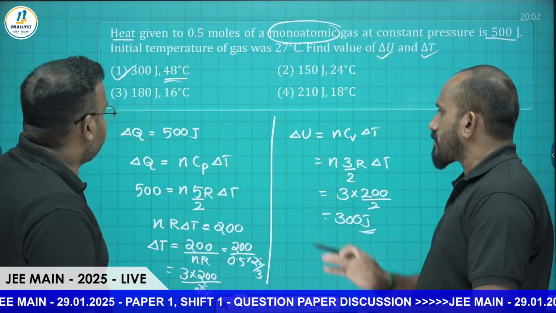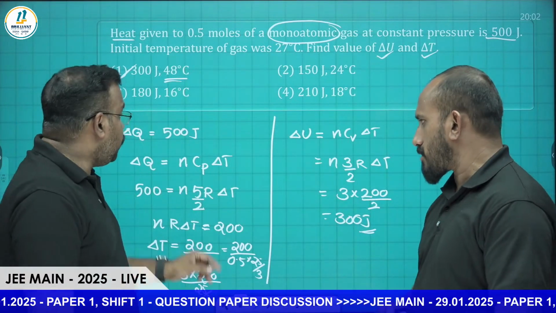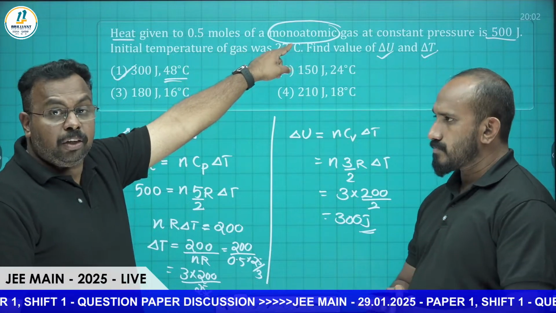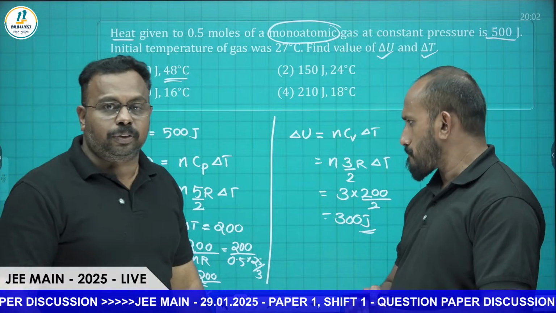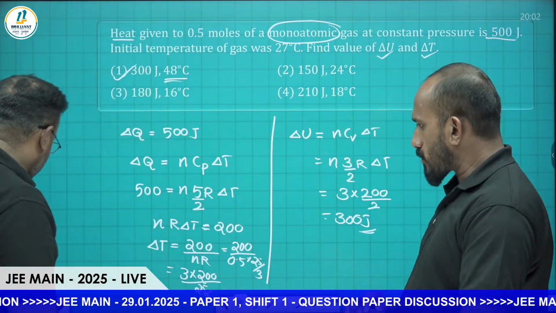It is basically heat exchange and kinetic theory. You have to remember that for monoatomic and diatomic gases, what will be the values of Cp and Cv. That's the only thing we have to remember for this type of question. I think it's clear, so let's go to the next question.